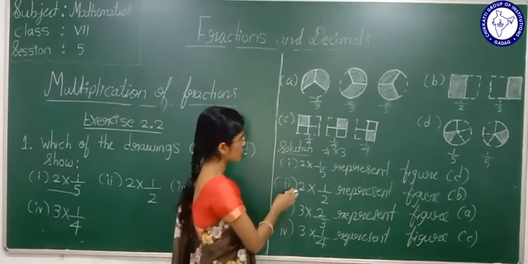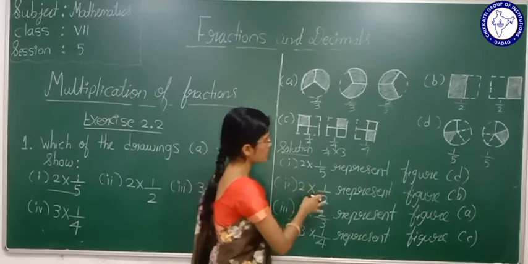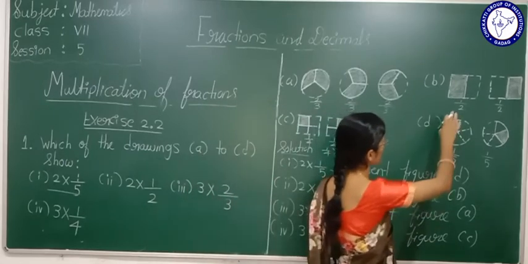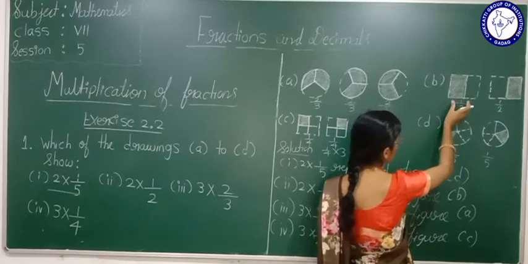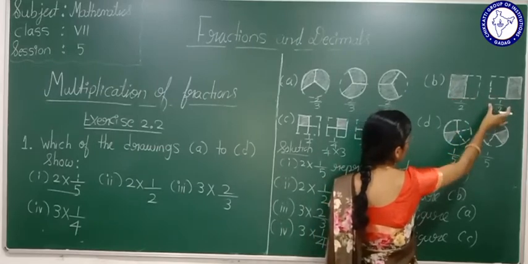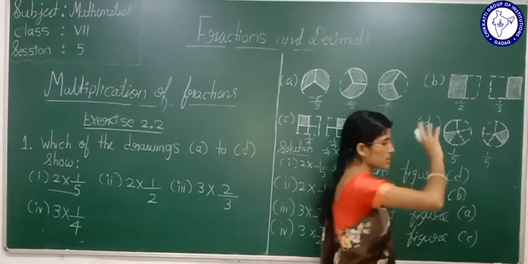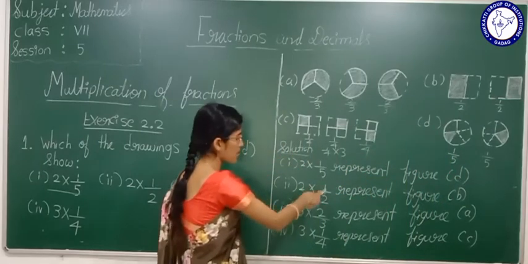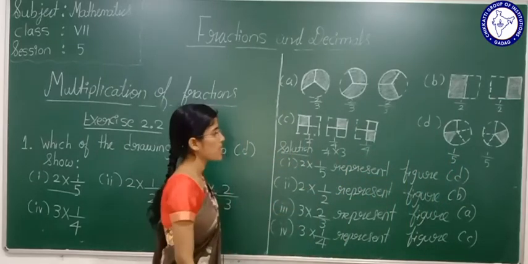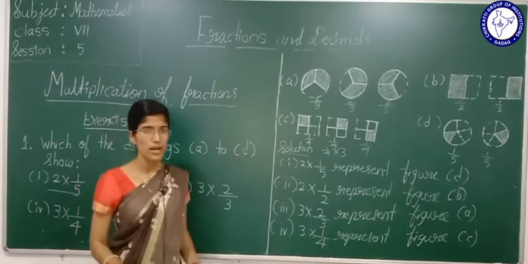Okay. Same thing, second one. 2 multiplied by 1 by 2 represents figure B. See here, the shaded part is 1 by 2. Here also the shaded part is 1 by 2. If you combine them together, it is nothing but 2 multiplied by 1 by 2. In a similar way, the second main you have to solve by yourself.